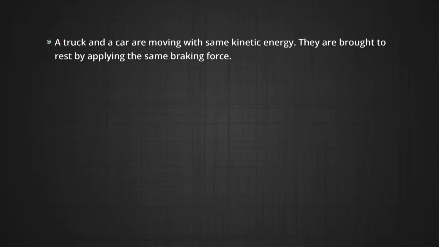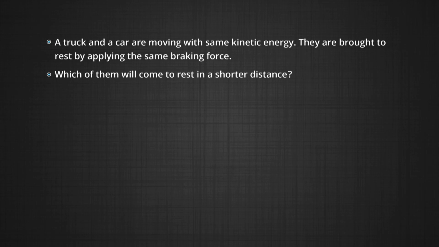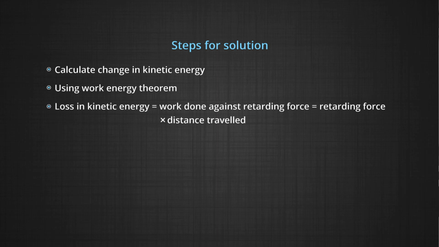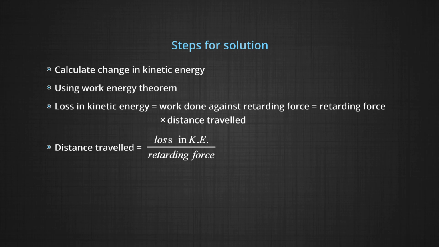Now let's think about this one. A truck and a car are moving with same kinetic energy. They are brought to rest by applying the same braking force. Which of them will come to rest in a shorter distance? Using work energy theorem, loss in kinetic energy is equal to work done against retarding force. Now the retarding force into the distance travelled would be this value of loss in kinetic energy. So the distance travelled is equal to loss in kinetic energy divided by the retarding force. So both will stop after travelling the same distance.